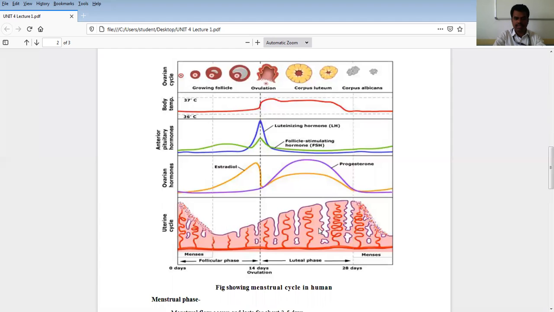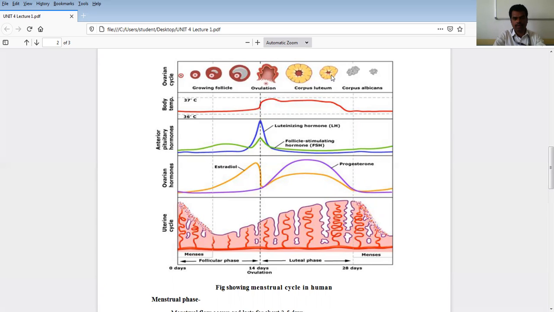What are the cyclic changes which take place in the uterus during the follicular phase and uterine phase, and also the different hormone levels, and what are the changes in the ovarian cycle? You can see from day 0 to the 14th day, egg development takes place in a female ovary: primary follicles, secondary follicles, tertiary follicles, and later the Graafian follicle. This Graafian follicle ruptures and releases the ovum, and the remaining part we call the corpus luteum.